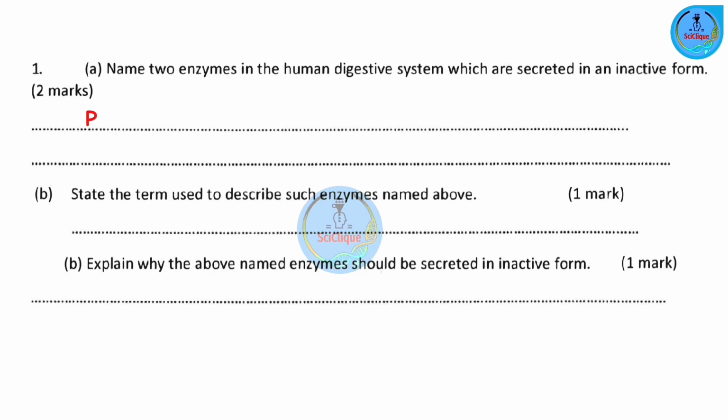Okay, so we have pepsin, its inactive form is pepsinogen. Trypsin, its inactive form is trypsinogen. And lastly, renin, whose inactive form is prorenin. Part B. State the term used to describe such enzymes named above. So enzymes that are produced in their inactive form and activated when needed are referred to as precursors or zymogen.